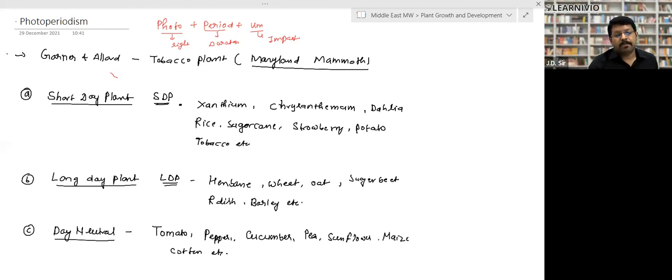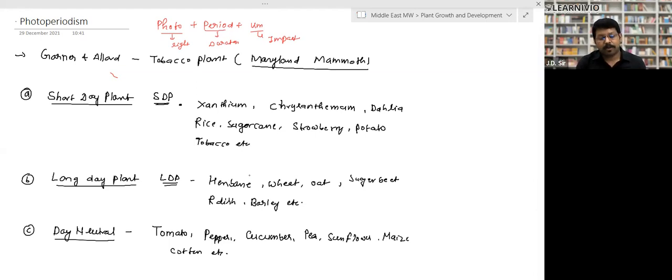Next one is long day plant. Long day plants are henbane, wheat, oats, sugar beet, radish, barley, etc. Long day plants are those which flower in the summer time period, meaning they require a long photoperiod, approximately 9 to 10 hours of light.